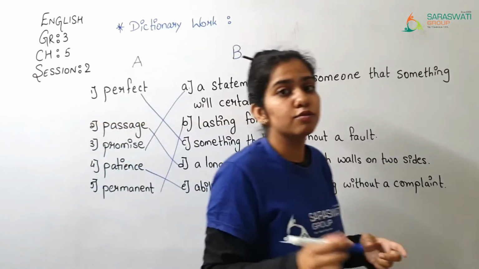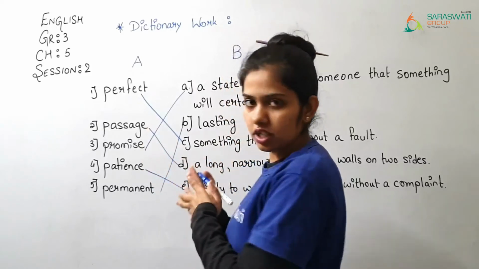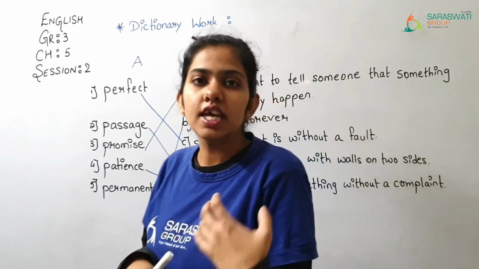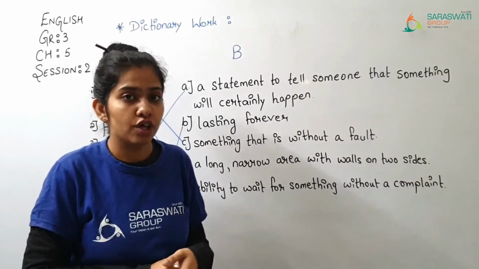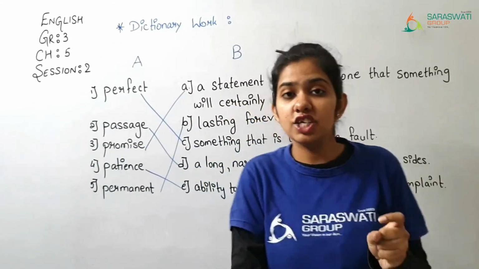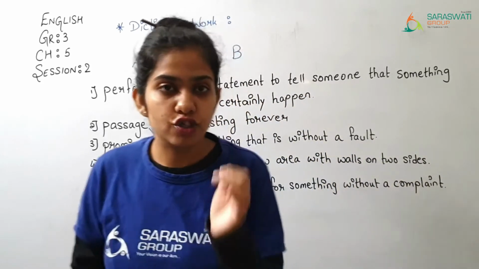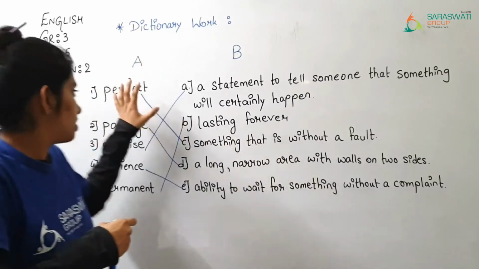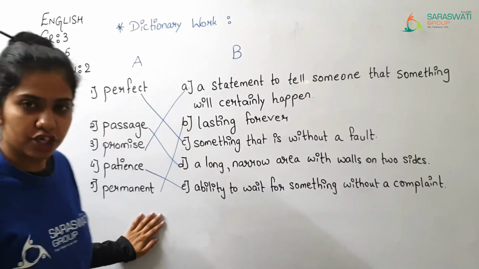So in this way you are supposed to solve the dictionary work. And if you don't know the meaning, sometimes it happens, then you just have to open up the dictionary and go through the meanings and you will come to know. And that is the reason why we are learning vocabulary first, before studying any chapter or a poem. Because after that you don't need to open up the dictionary each and every time for such easy words. Okay? So this was all about dictionary part.